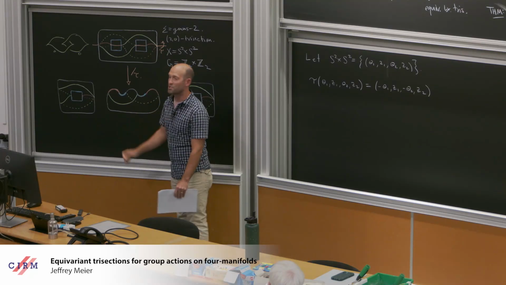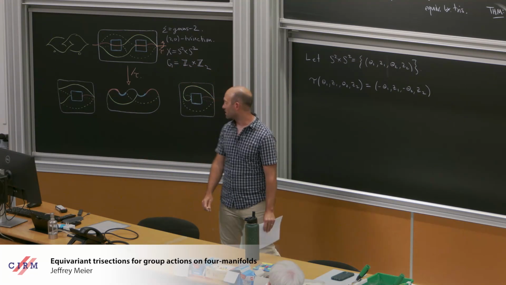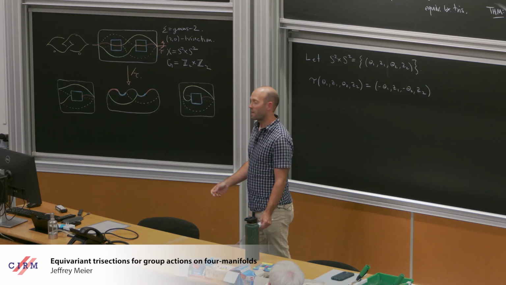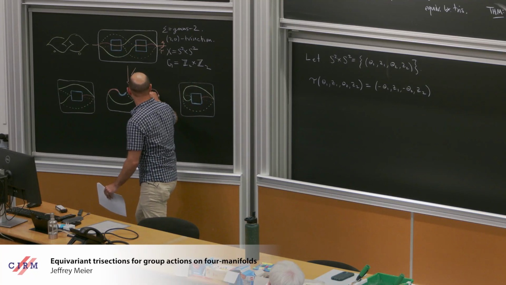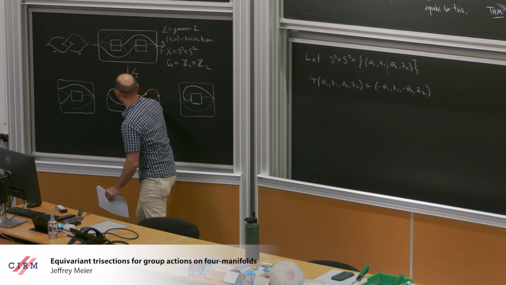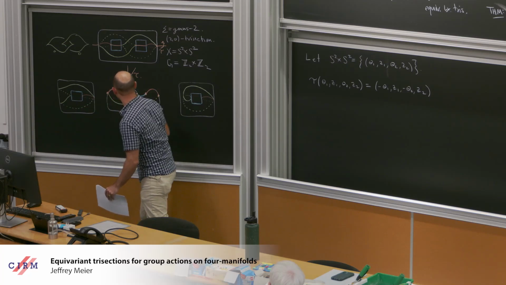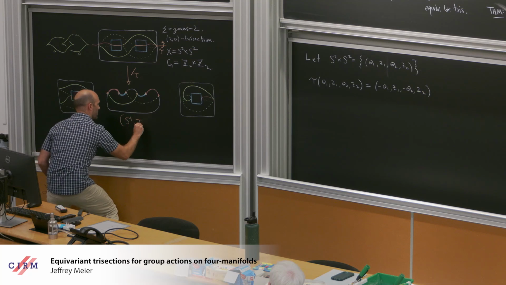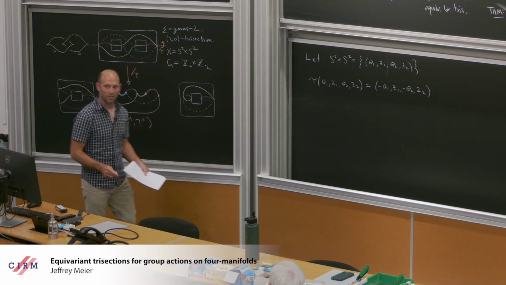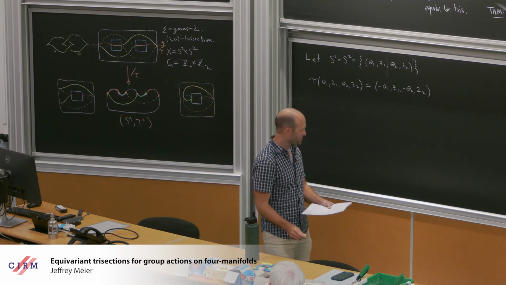In this case, we get a genus 0 manifold, so it has to be S4. The fixed point set of tau ends up being a torus. So the quotient here is (S4, T2), where T2 is the unknotted torus in S4.